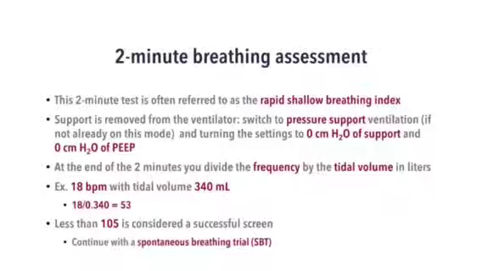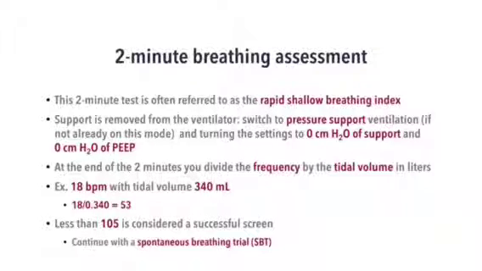How to do it? I'll put my patient on pressure support mode, not control mode, in which I'll bring my pressure support above PEEP down to 0. I'll keep my PEEP at 0. This means my patient is not having any ventilatory support. My patient is on his own for his breathing.